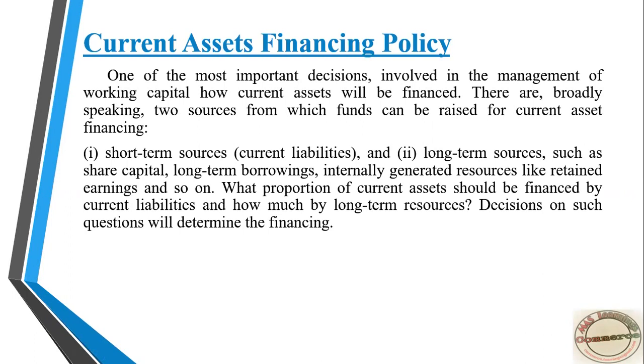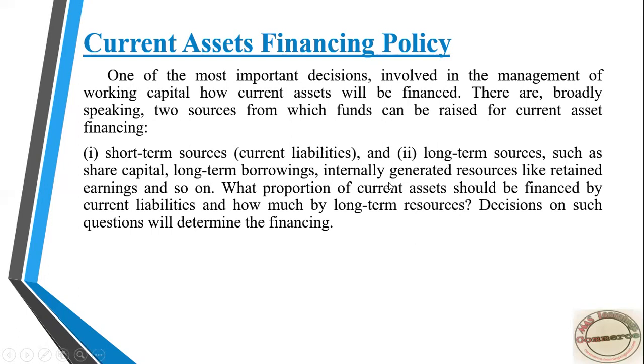You require current asset. For raising current asset, you have two sources, short-term and long-term. How much portion? Suppose you require 1 lakh of current asset. Will you collect the whole amount from short-term sources, or from long-term sources, or will you mix both, that is, equally 50,000 from short-term and 50,000 from long-term?